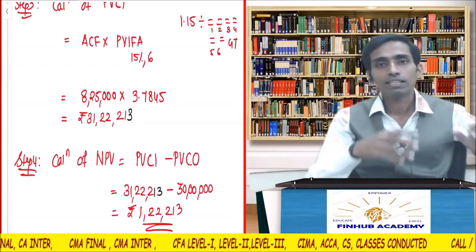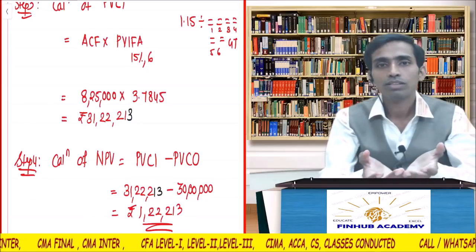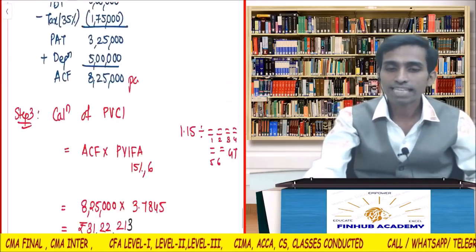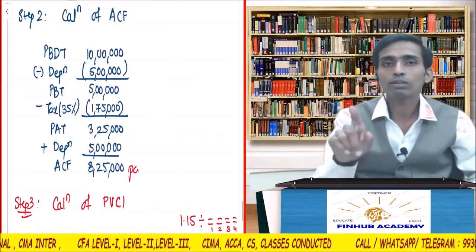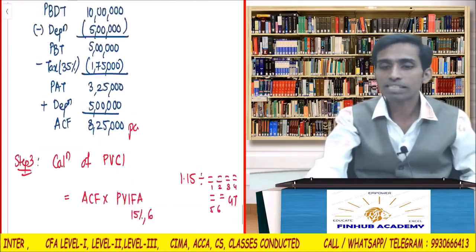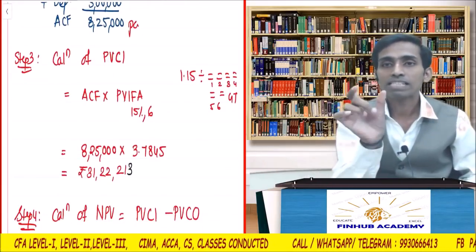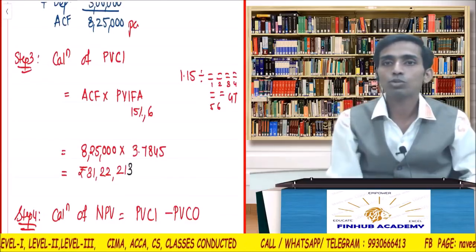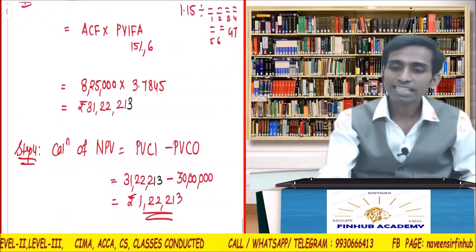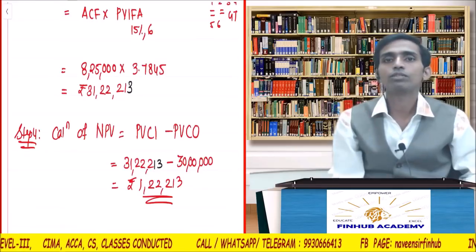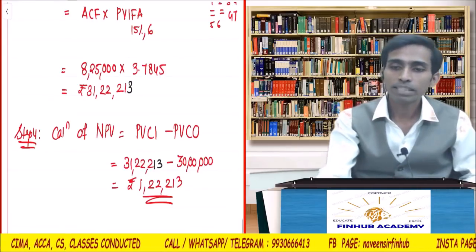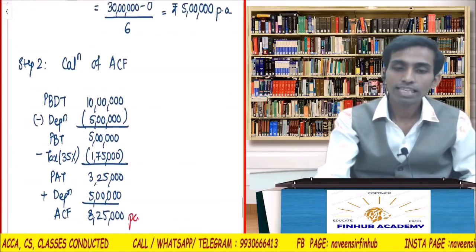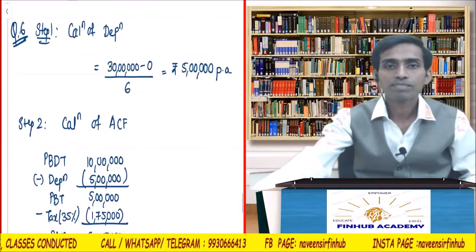Okay, fine. Is it clear? Easy. 30 lakhs was my outflow. All the inflows I knew. ACF, I know how to calculate the ACF. So I pulled it to the present value using PVIFA. Present value of all the inflows is 31,22,213. Correct. Then I deducted the outflow. So I got net present value. Easy. Please copy. Any doubt? Please copy.